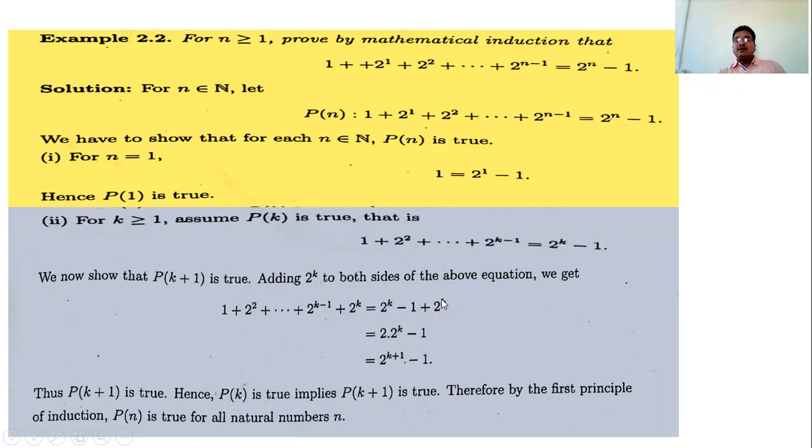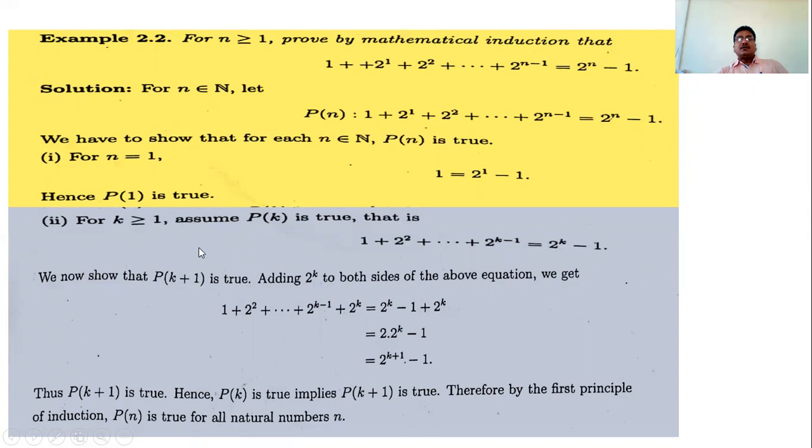And 2 raised to k plus 2 raised to k becomes 2 times 2 raised to k. Like a plus a is 2 times a. This is not a into a; a into a is a squared, but a plus a is 2a. So we get 2 times 2 raised to k, which by addition of powers is 2 raised to k plus 1, minus 1. That is what I had to show: 2 raised to k plus 1 minus 1. So Pk+1 is true.